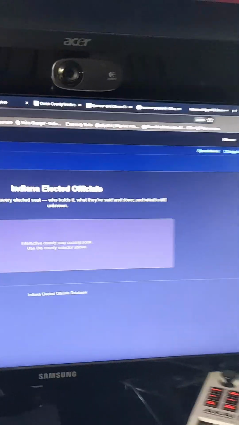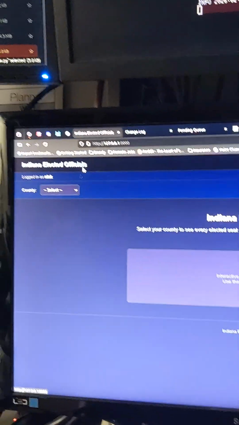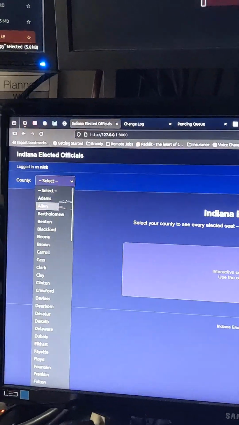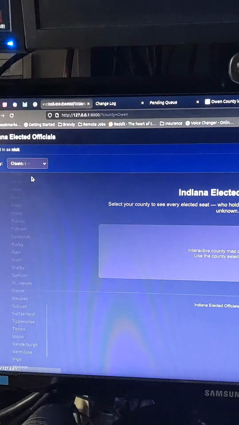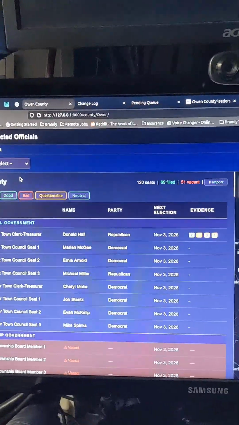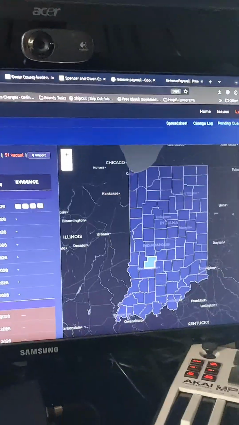Just a generic landing page. You can log in, get permissions to be editing and adding information. Come over here, select the county because I'm running for clerk in Owen County. That's the one I've been working on the most. It brings up this space. You got the map, you got the county highlighted.